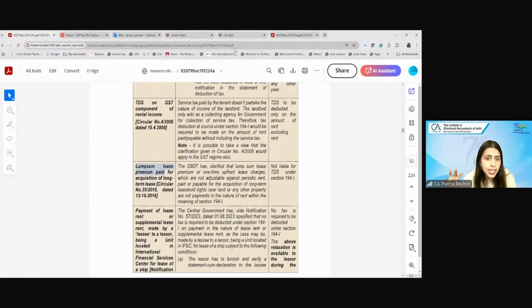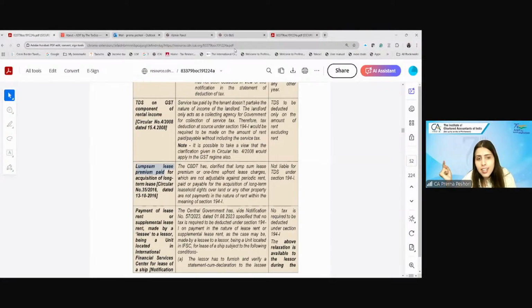So in that case, there is a lump sum lease premium paid, which is not adjustable against the periodic or monthly rent. This is an upfront lease charge which will not be adjusted against the future rental payments. This is to acquire the lease for a longer time.